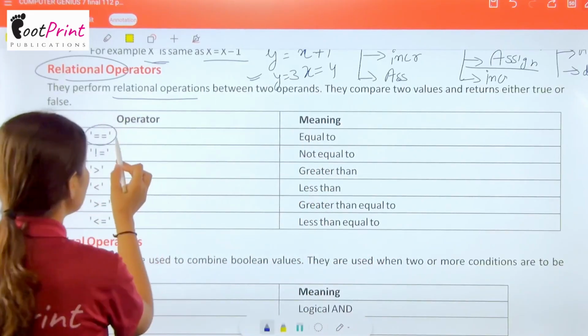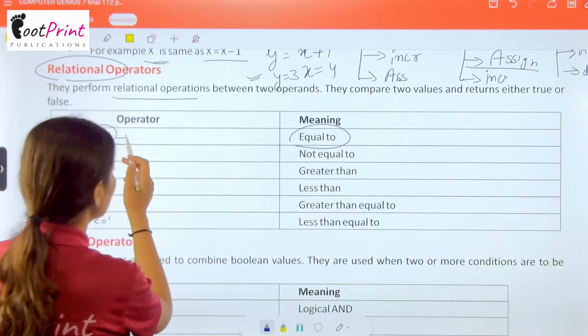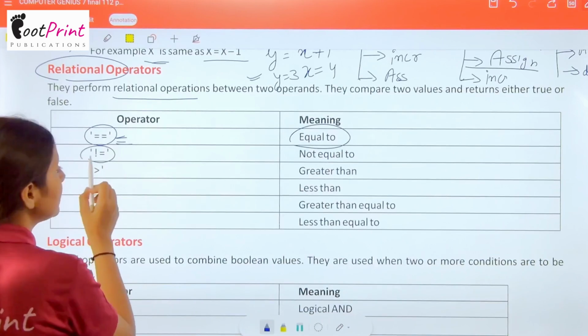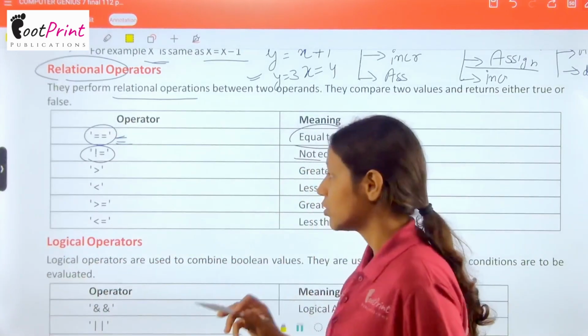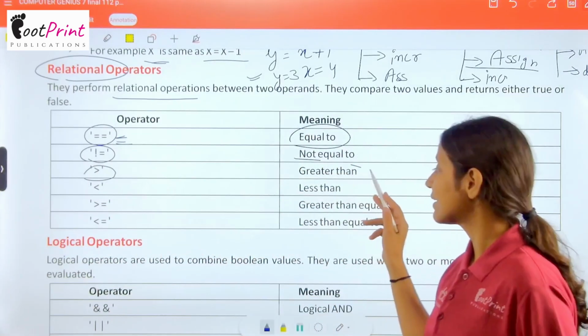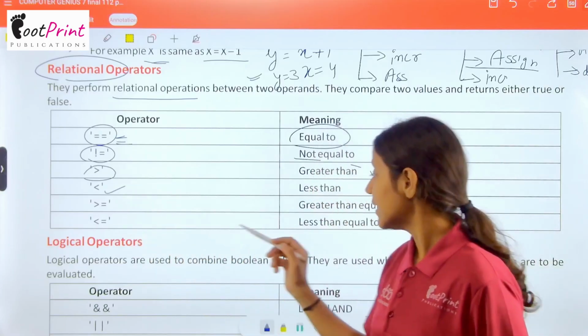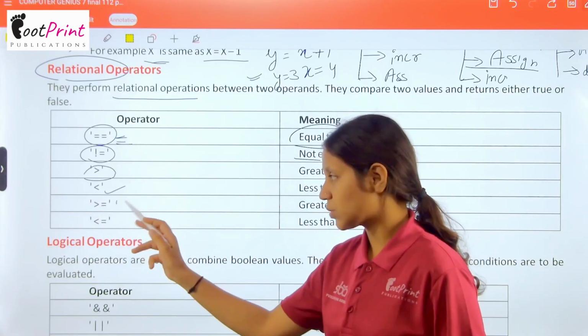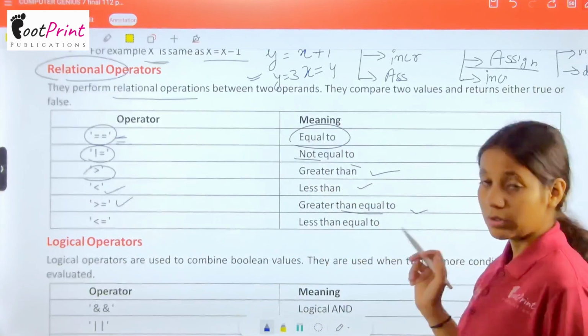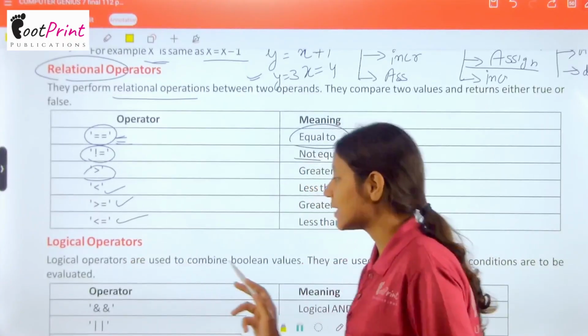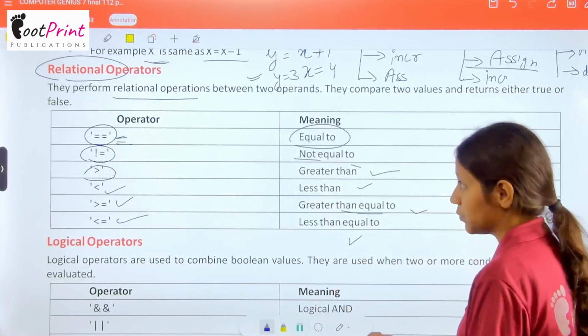Okay, so equals to means this symbol is known as equal to. This symbol will say not equal to. This will say greater than, and this one will say less than. This one will say greater than or equal to, and this will say less than or equal to.